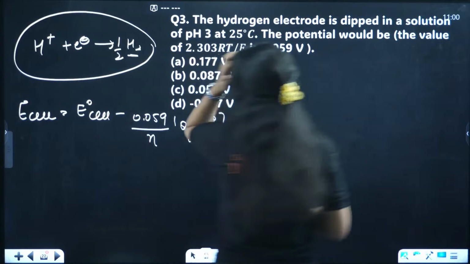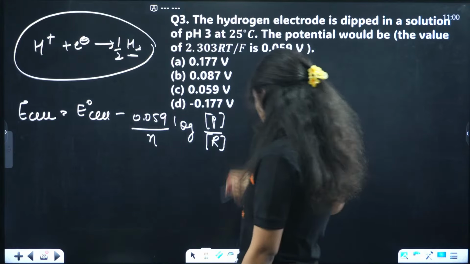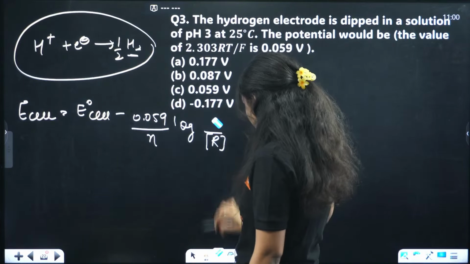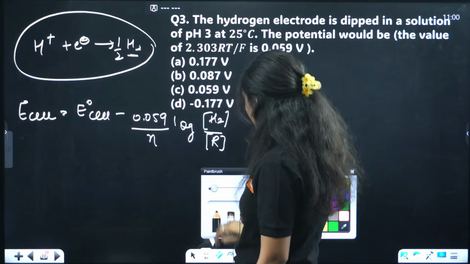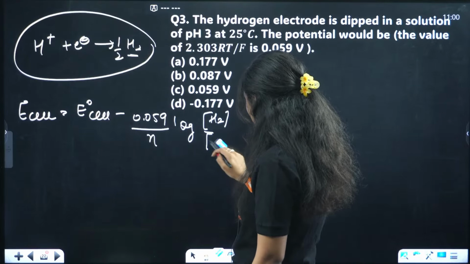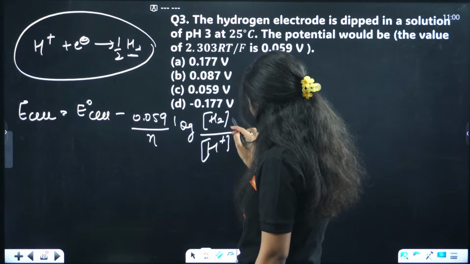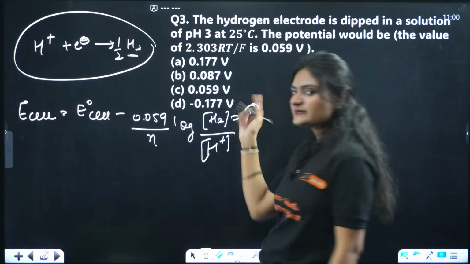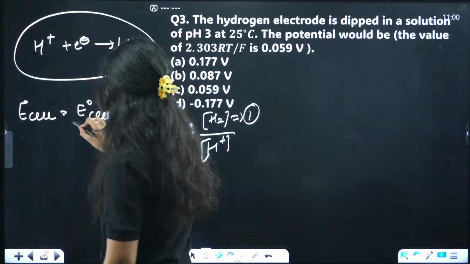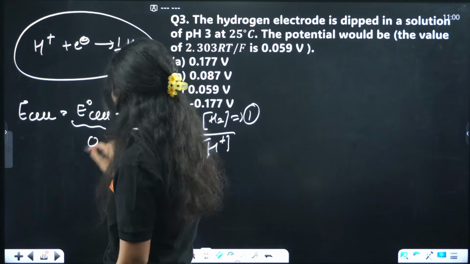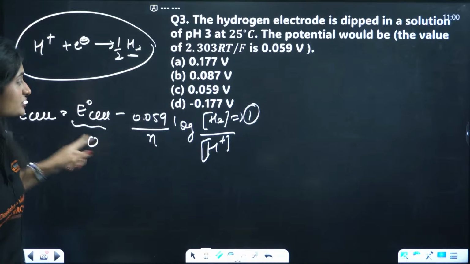The activity, if it's not specified here, we take it 1 only. For H positive the data is also not given. Unless specified, we take it 1 atmosphere only. Next, E naught cell for hydrogen electrode is 0. We already know that E naught cell for hydrogen electrode is 0.